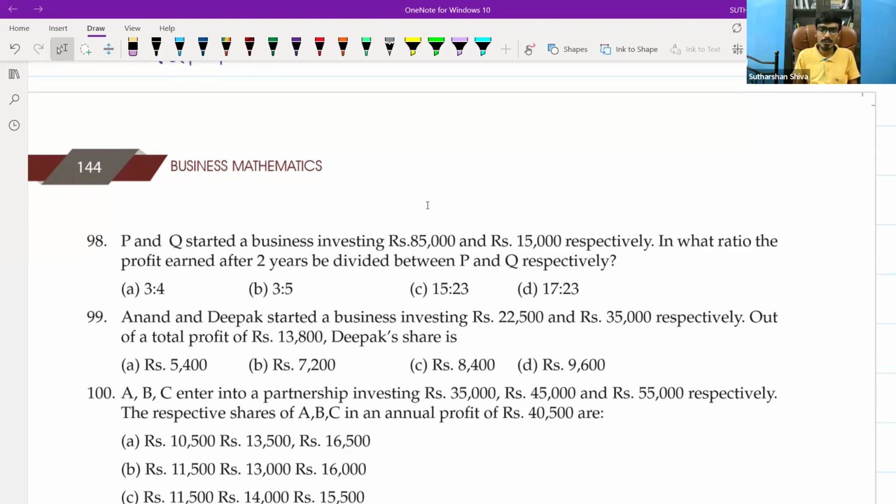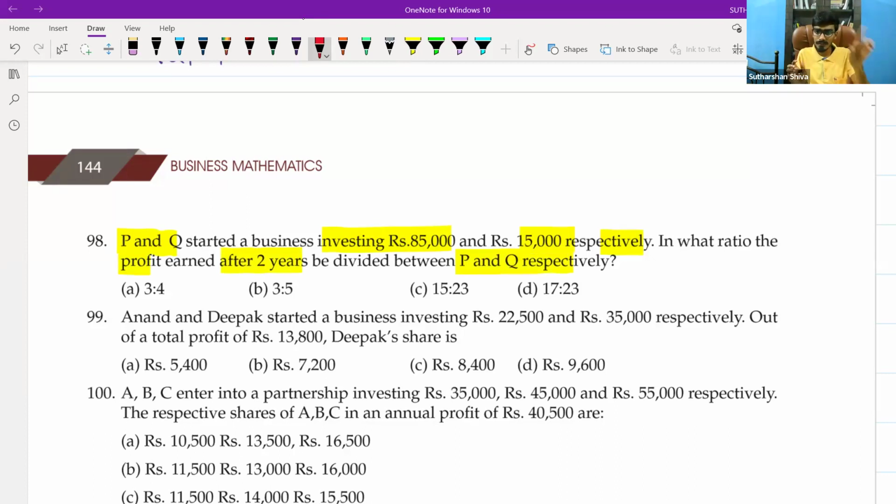We will start with question number 98. P and Q started investing in the business 85,000 and 15,000 respectively. In what ratio is the profit earned after 2 years divided between P and Q? In simple terms, there are two partners, P and Q, investing 85,000 and 15,000 as capital.